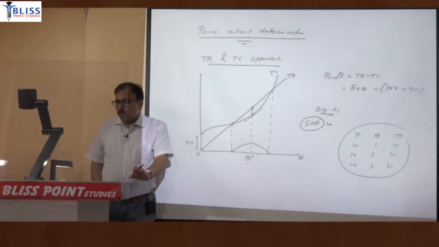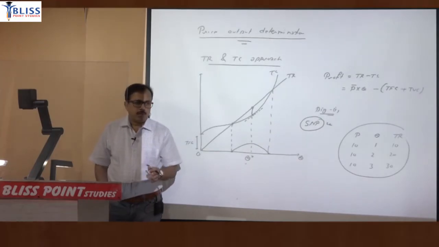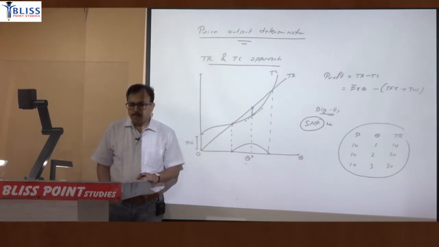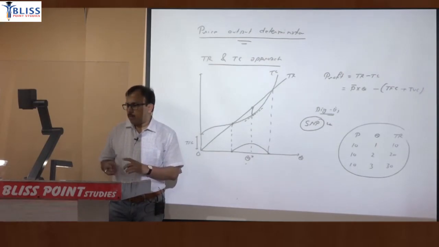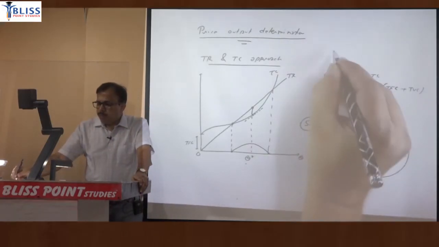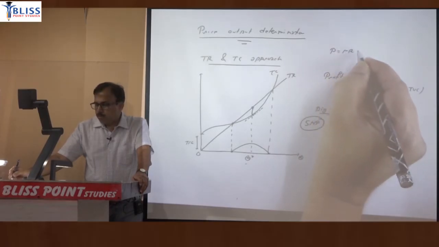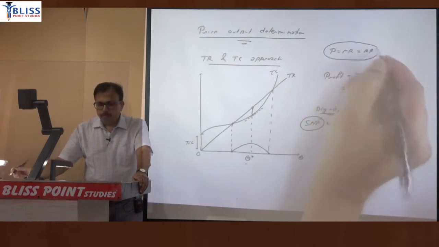The slope of total revenue is marginal revenue and it is constant, and it is equal to the existing price. मतलब परफेक्ट कंपटीशन का प्राइस और MR और ऑब्वियसली AR ये इक्वल होते हैं.